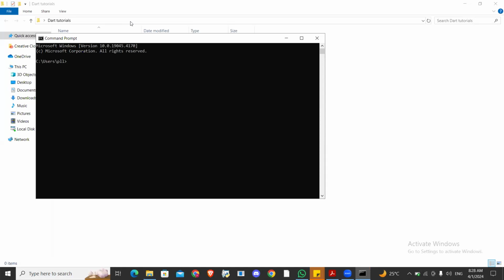So you can now do CD. CD means change directory, all right? Then you paste, Control V, you paste. So if you do this, it will take you to your folder. All right, so anything you now want to do here, you can do. But the other approaches will just take you to that folder directly. But if you're doing CMD, you will need to change directory to the folder you're currently working on. All right, so I have given you 3 options now. So choose the one that is best for you, but make sure you have Git, please. Without Git, you can't run that. Okay, make sure you have Git.